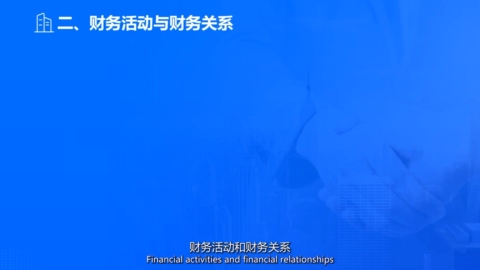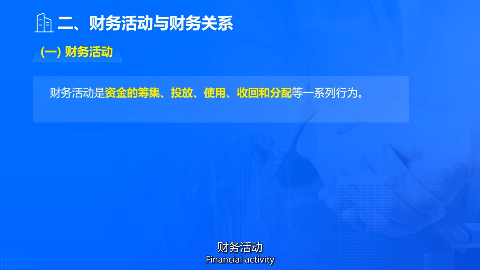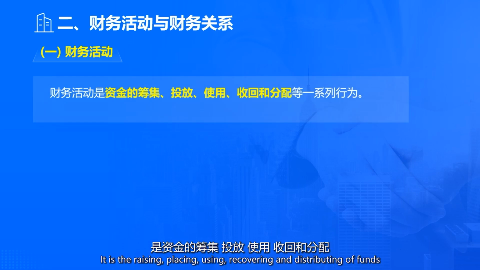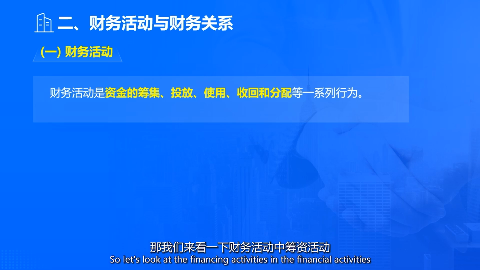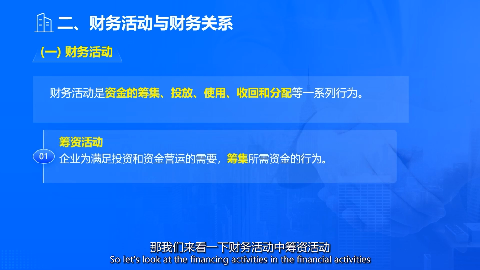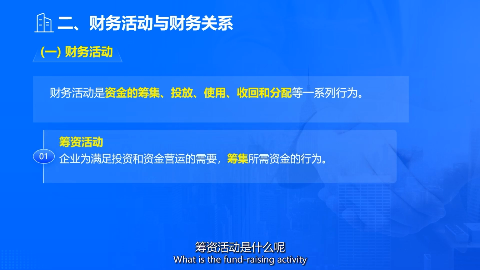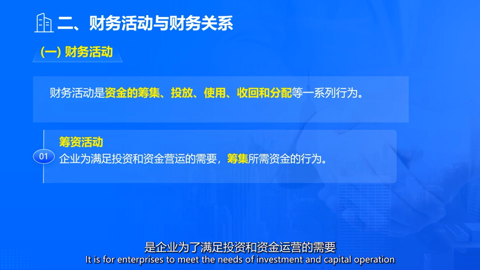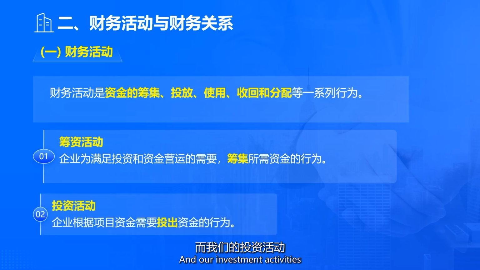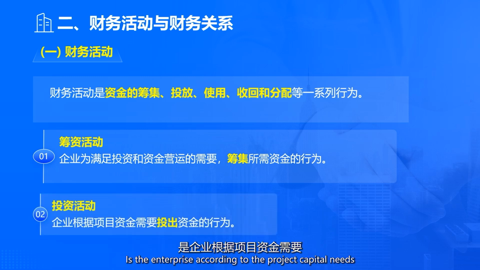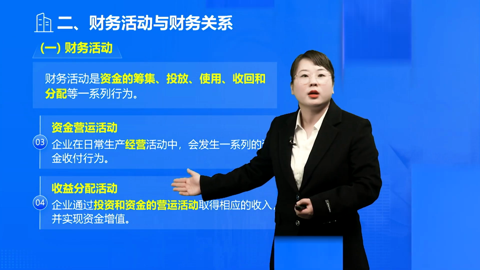Financial activities and financial relationships. Financial activity is the raising, placing, using, recovering and distributing of funds. A set of behaviors makes up our financial activities. Let's look at the financing activities in the financial activities. What is the fund-raising activity? It is the act of raising needed funds for enterprises to meet the needs of investment and capital operation. Investment activity is the act of investing money according to the enterprise's project capital needs.